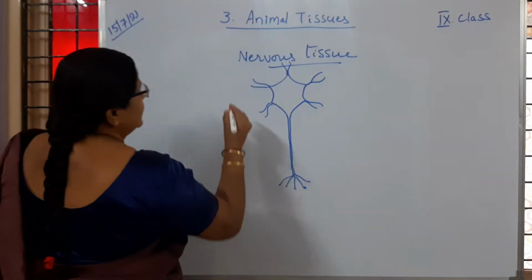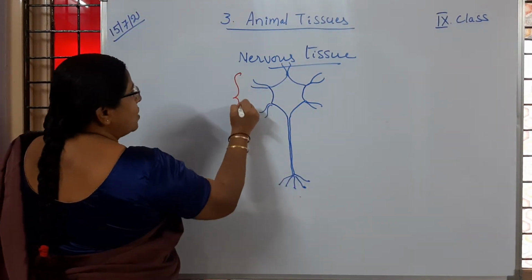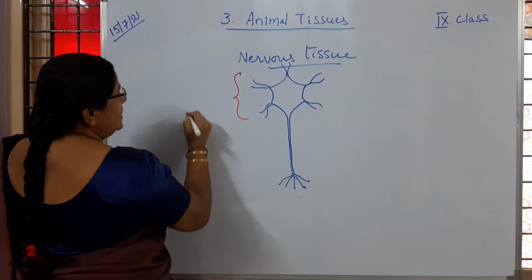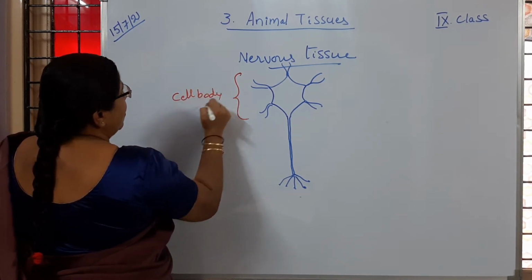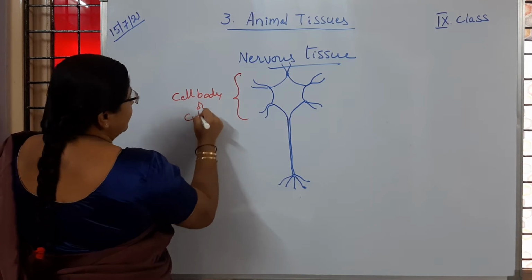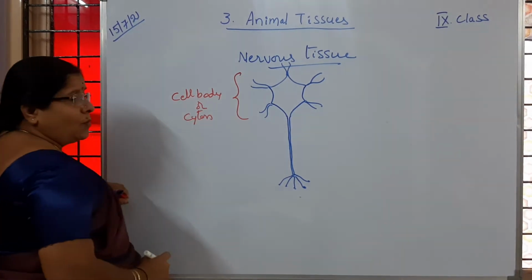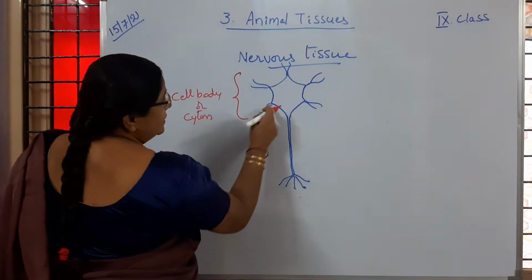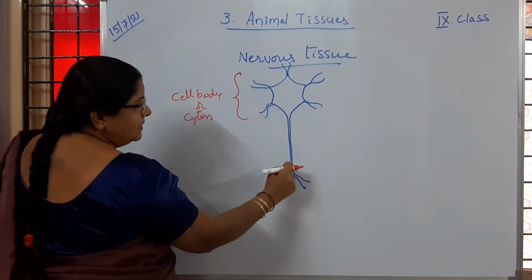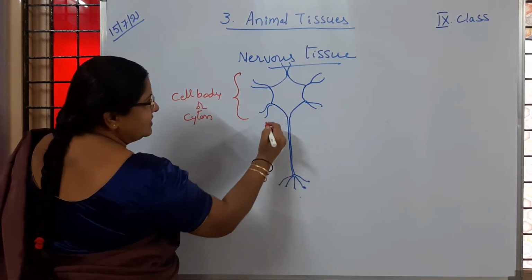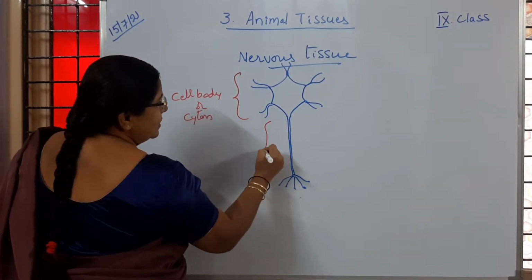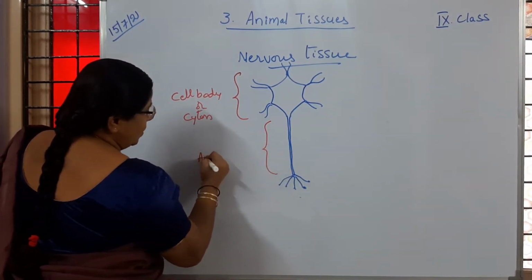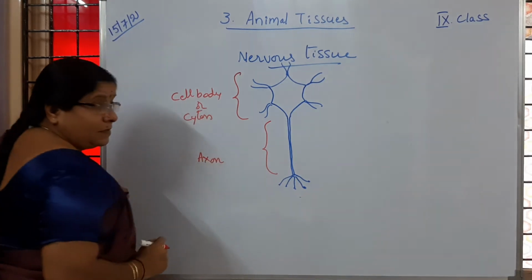In this neuron slide, the star-like structure you are observing is called the cell body, or cyton, or soma. The long tapering branch-like structure given off from the cell body is called the axon. Is it clear to children?